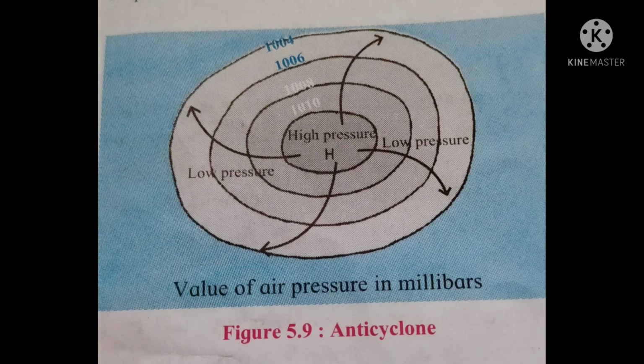In the northern hemisphere, these winds blow in a clockwise direction, whereas in the southern hemisphere, they blow in an anti-clockwise direction. During anticyclones, the skies are clear, winds blow with lesser velocities, and the weather is pleasant. Pleasant means here good. Anticyclones generally last for a few days or a week.